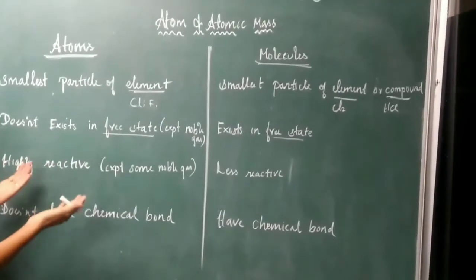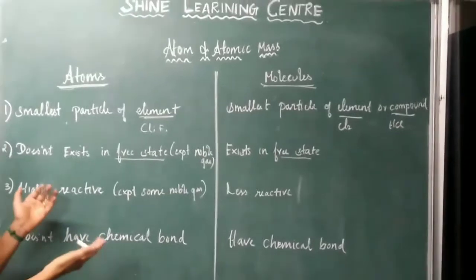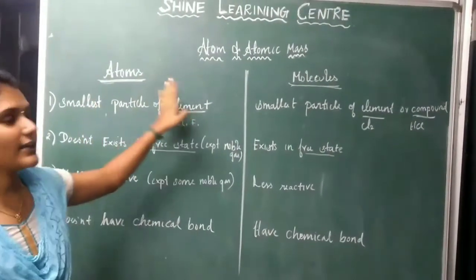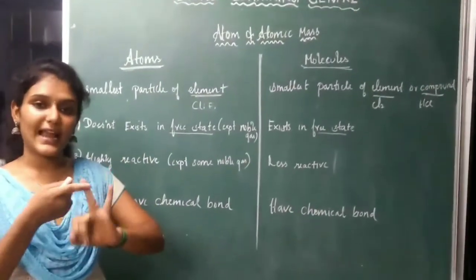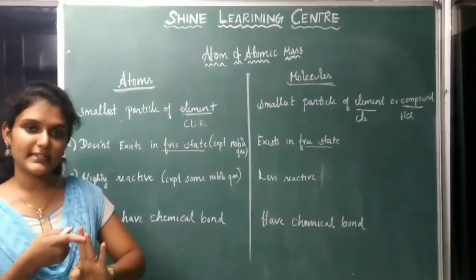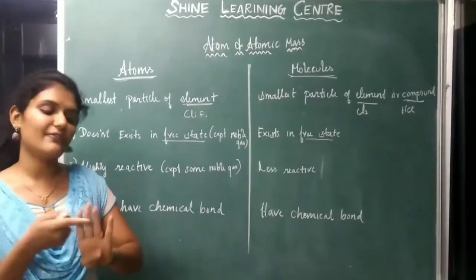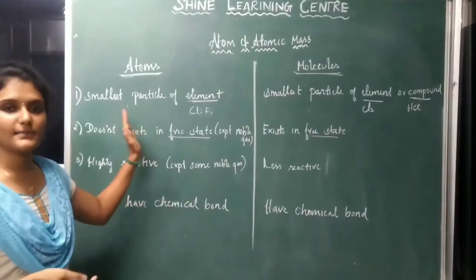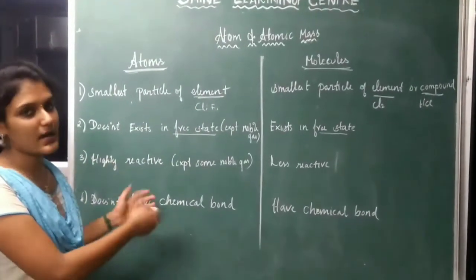It may be asked in 3 marks or 5 marks too. So thank you. This session is over with all these molecules. The definition of molecule, the classification of molecules, atomicity, these are 3 marks, and average relative molecular mass is also 3 marks. Then the difference between atoms and molecules may be asked in 3 marks or 5 marks.